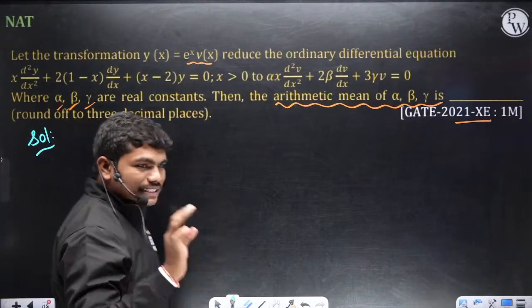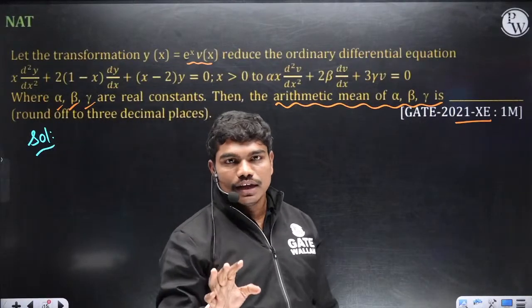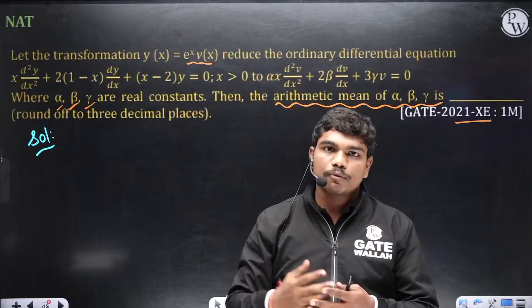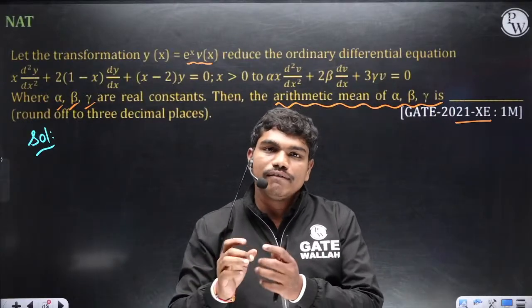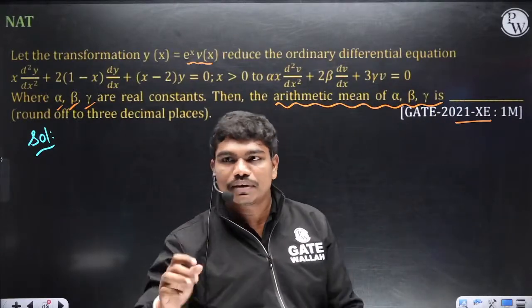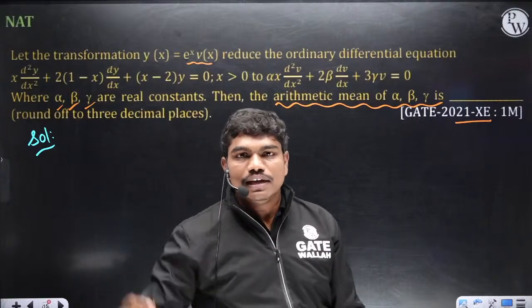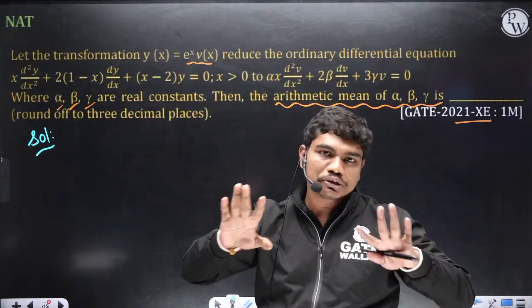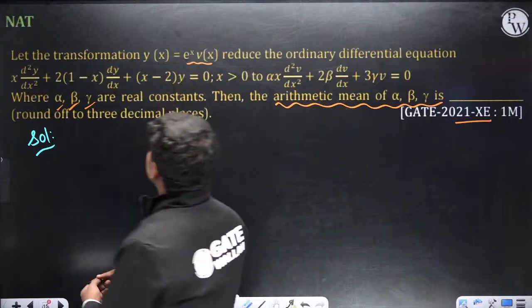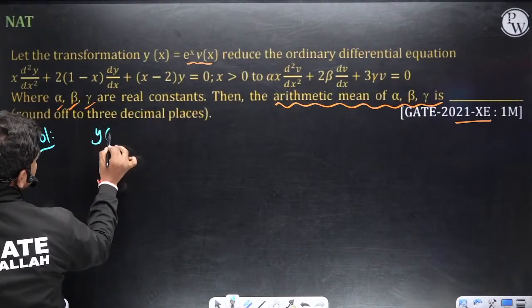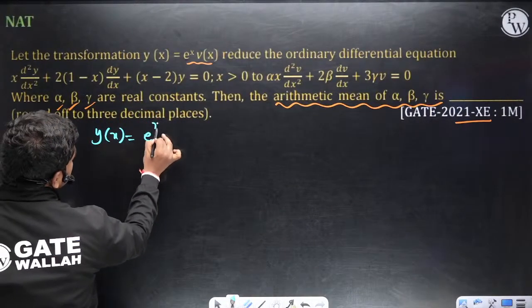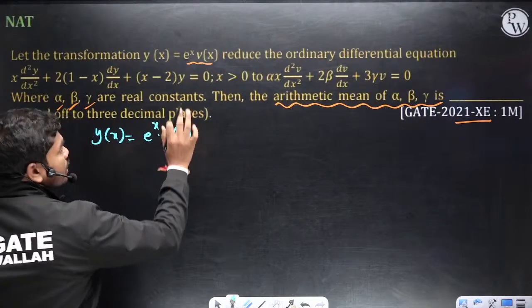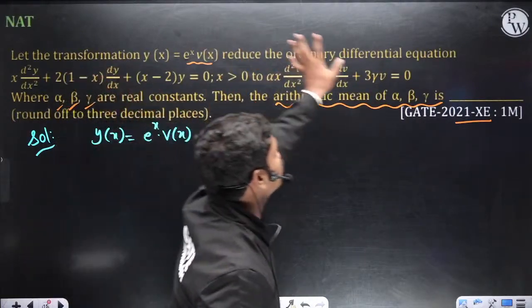Look, in the exam, first read the question carefully. Okay, because if you read the question, you will know what to do. Without reading the question completely, if you try to attempt, sometimes you may end up with wrong answers. Look, in this question you need not use anything, simple logic, 7th class substitution is what you have to use. So see, let the transformation y of x is equal to e power x into v of x reduce this equation to this equation.